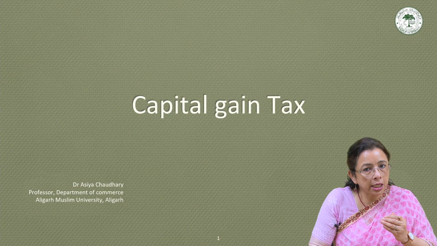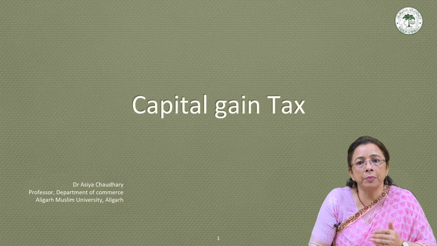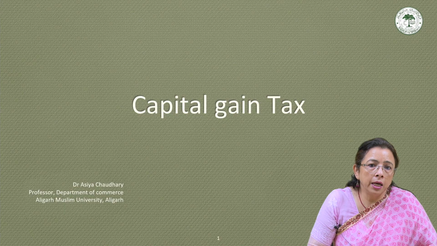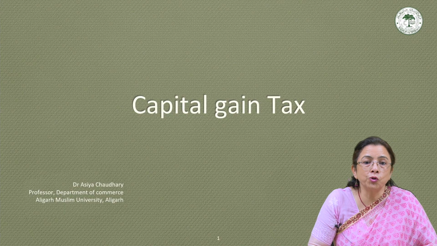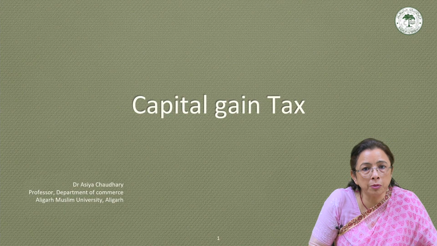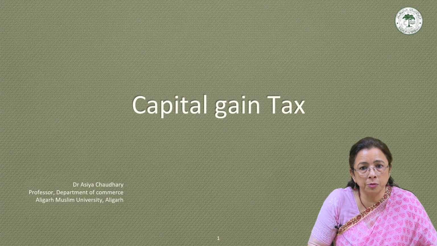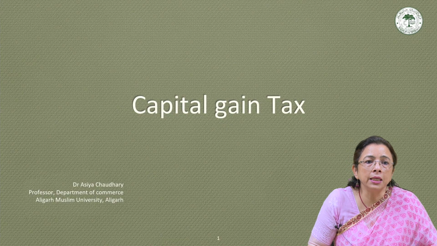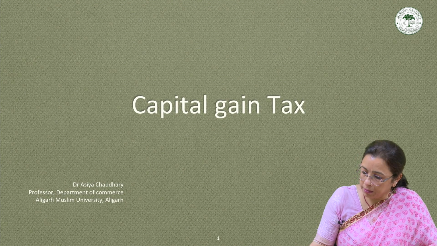Such capital gains are chargeable to tax under the head capital gain in the year in which the transfer has taken place. It is also subject to certain exemptions and special provisions, which we are going to discuss in detail under this topic.